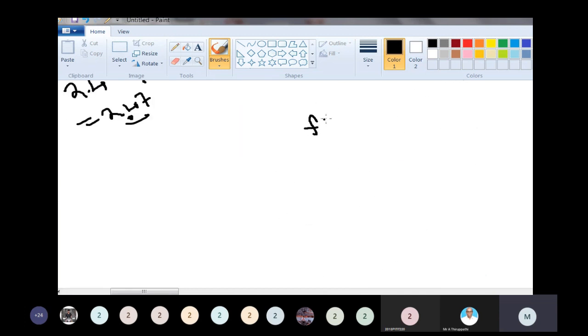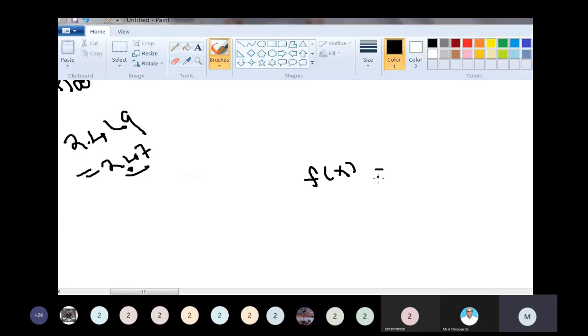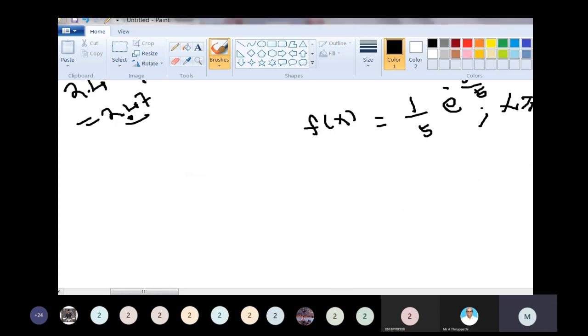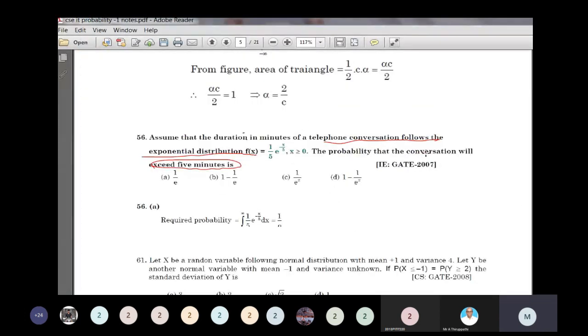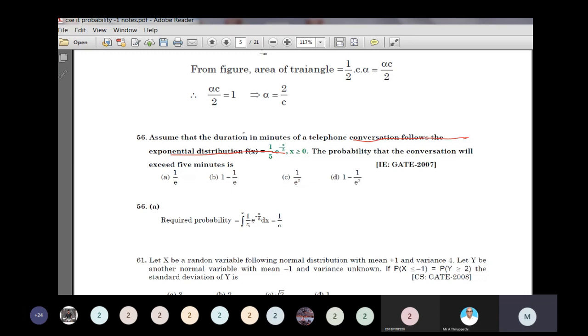So f of x is equal to 1 by 5 e to the power minus x by 5, for x greater than or equal to 0. We need to find the probability of exceeding 5 minutes.